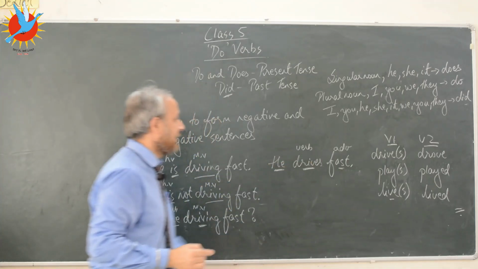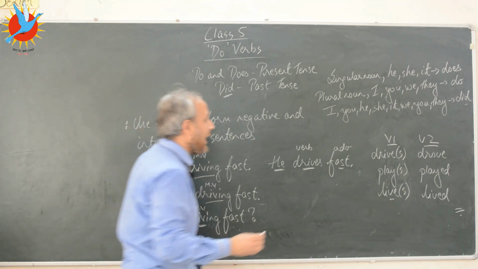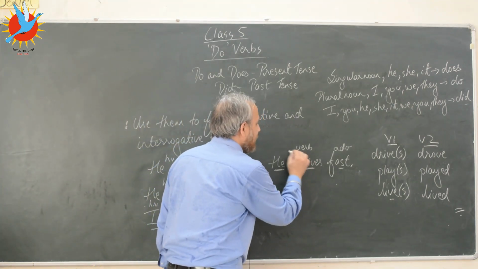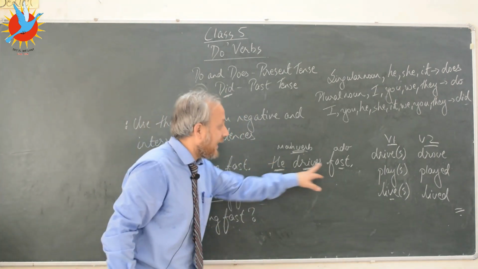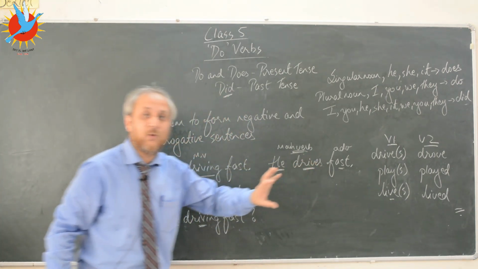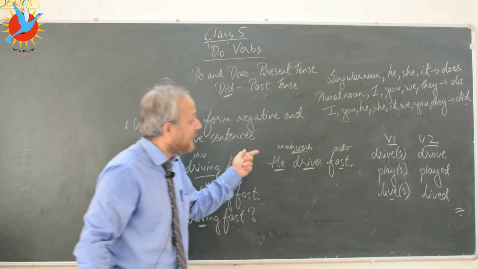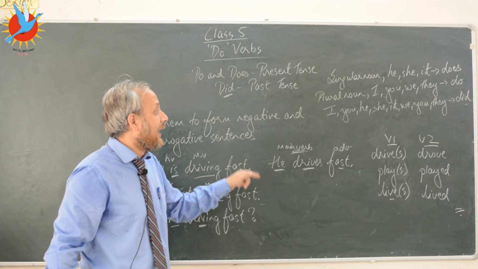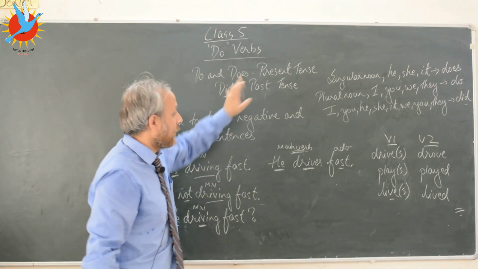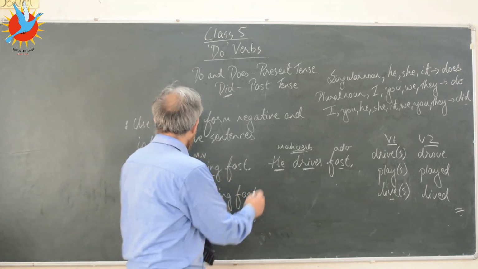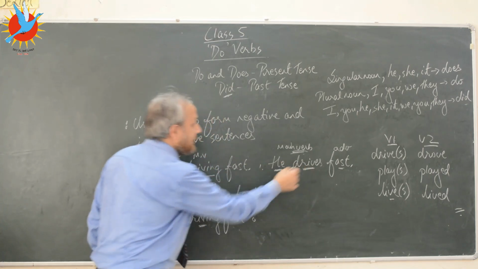He drives fast. Okay, now is there a helping verb in this sentence? No, there is no helping verb because drives is functioning as the main verb. In such sentences, where there is no helping verb, if you want to change this sentence into a negative sentence, then you will have to use do or does. Okay, now let's see how it works. So let's say this sentence is there.